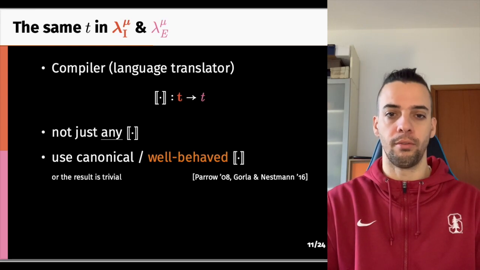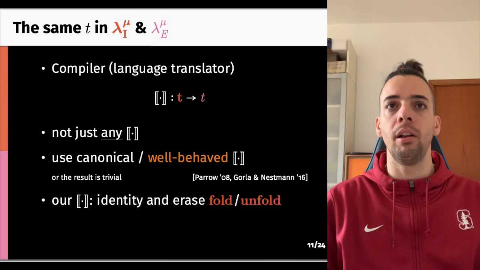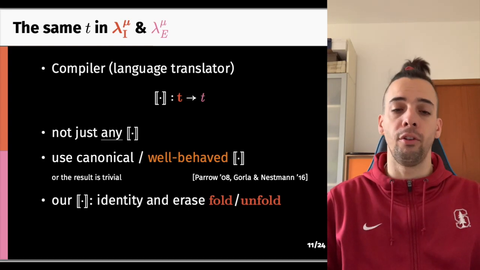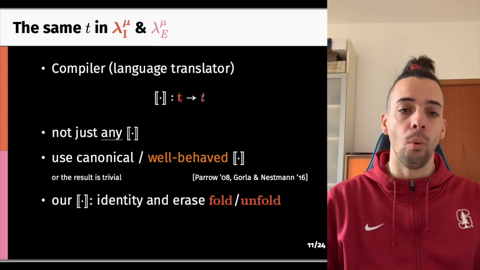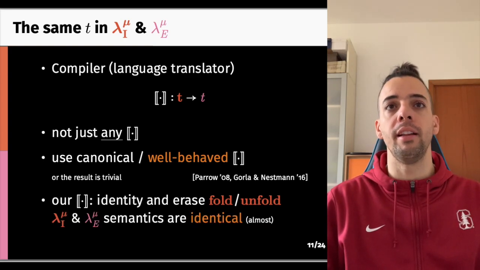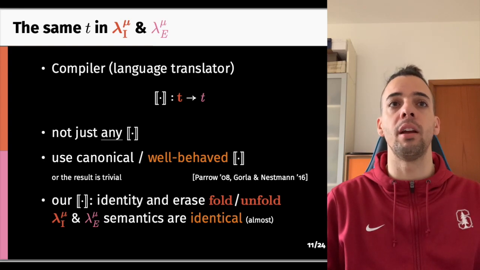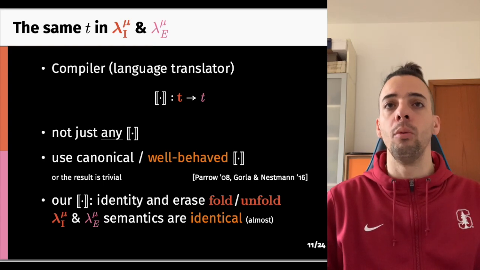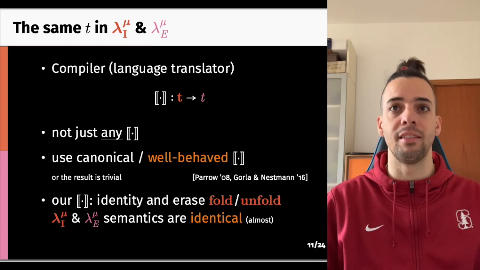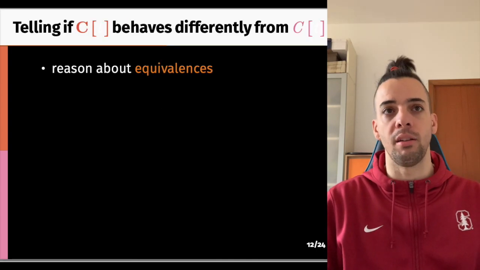In our case, the compiler we use is the identity compiler that additionally erases fold and unfold annotations when producing EQUI terms. This plays to our advantage since the semantics of the two languages we consider are almost identical. So we are relatively sure that a term and its translation are effectively the same term. Now off to the second point.